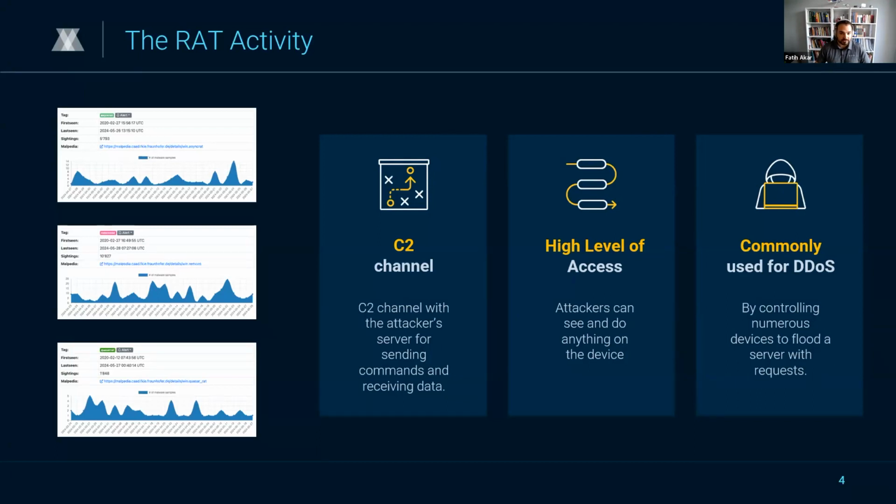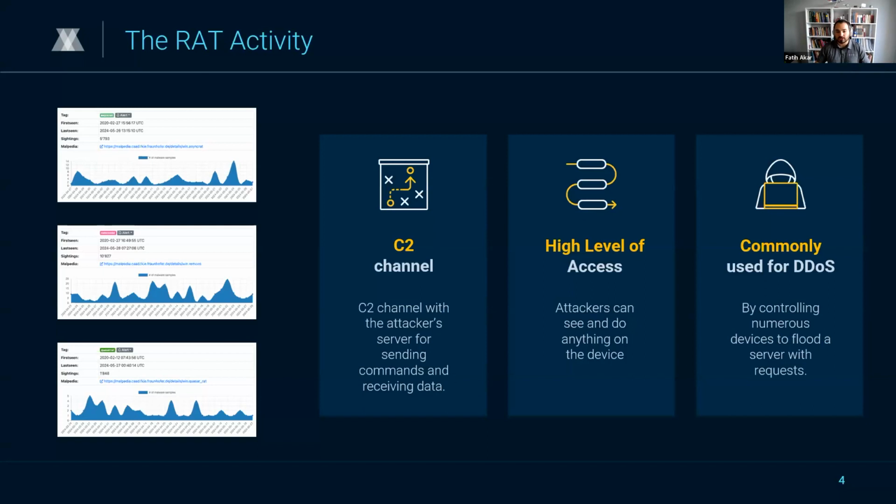It sets up a command and control channel with the attacker's server for sending commands and receiving data from this RAT agent. This provides an attacker with significant control over a compromised system, offering functionalities that are really similar to legitimate remote administration tools. Attackers can see and do whatever they want on the infected machine.